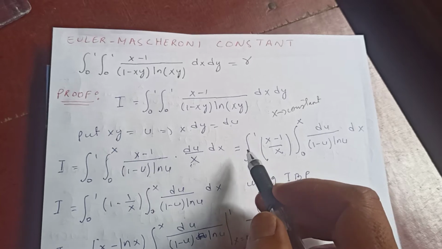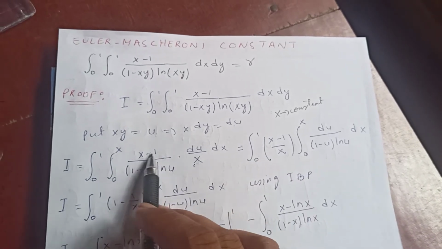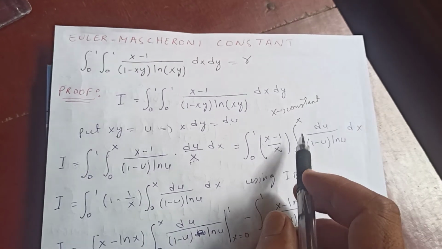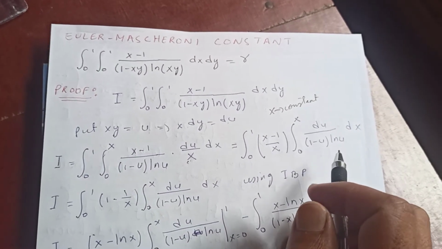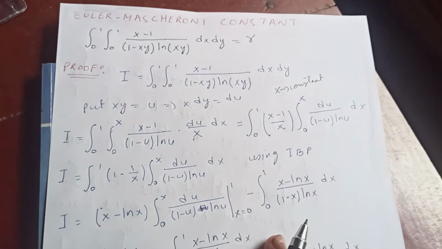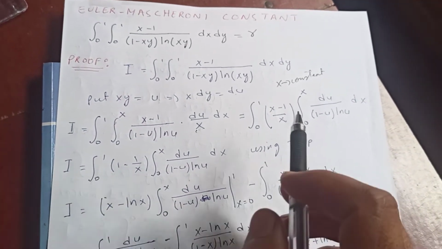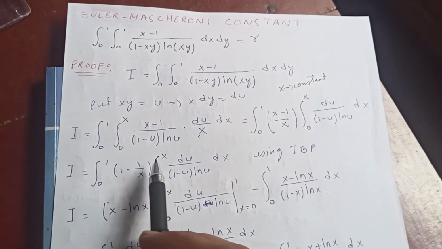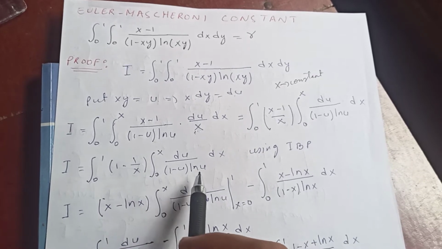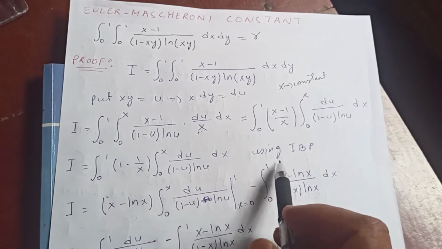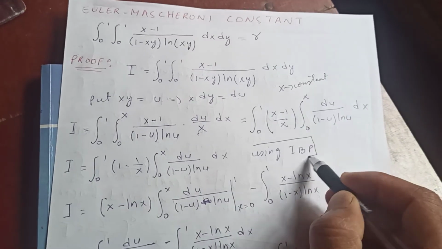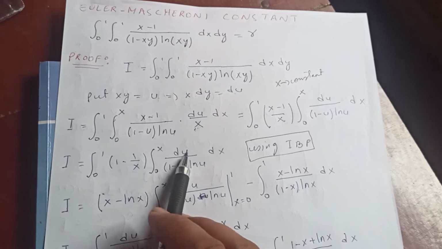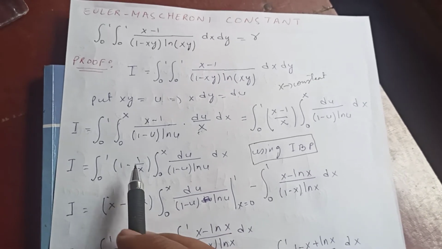And then the integral from 0 to 1. Now taking out this x, so (x minus 1) by x, the integral from 0 to x, du upon (1 minus u) log u dx, okay? Now I is nothing but the integral from 0 to 1. Now simplifying, this is the same as (1 minus 1 over x), right? And the integral from 0 to x, du upon (1 minus u) log u and dx. And now we are going to use IBP, and treat this one as the first function, okay? And this is the second function, right?